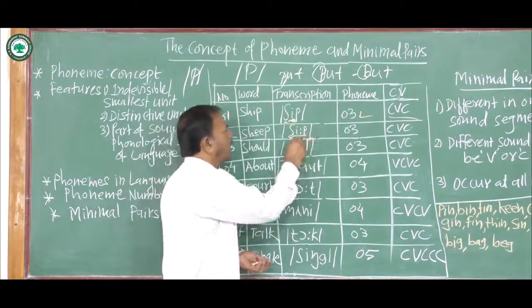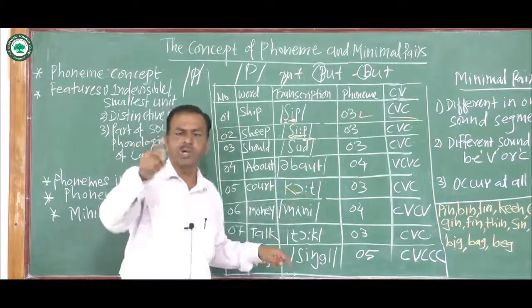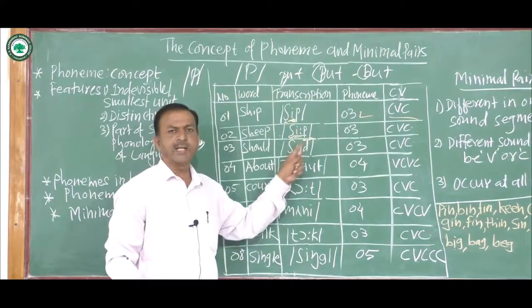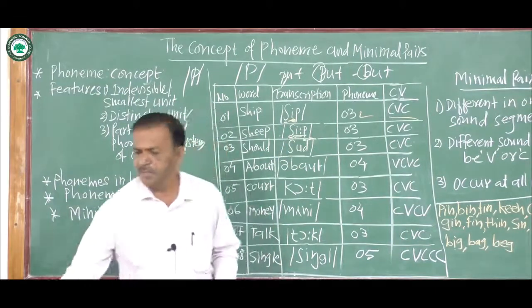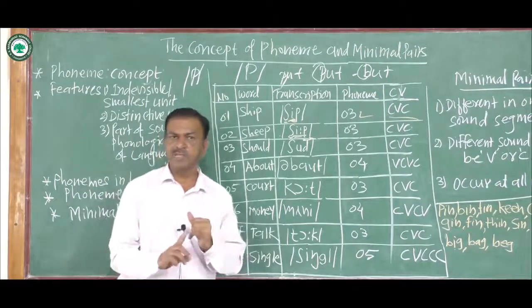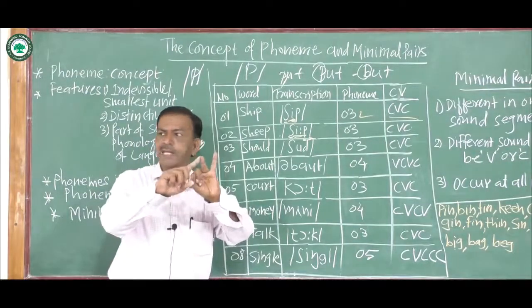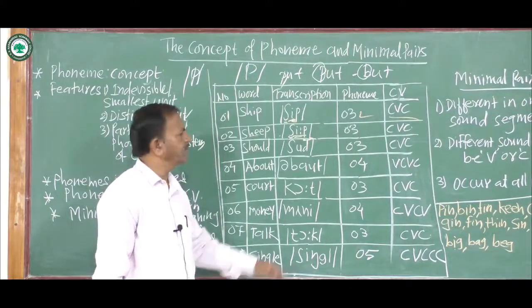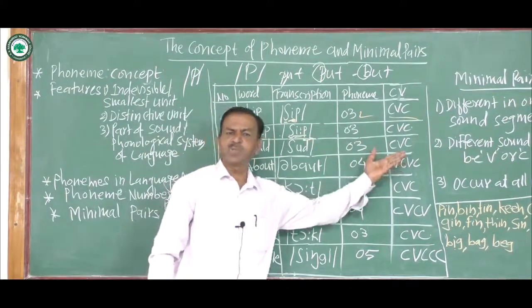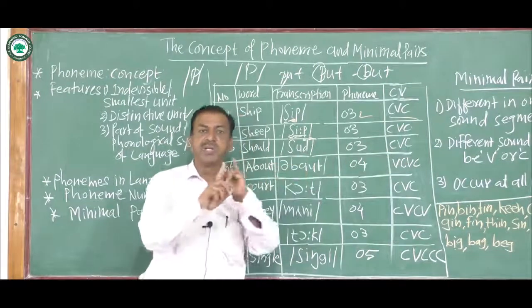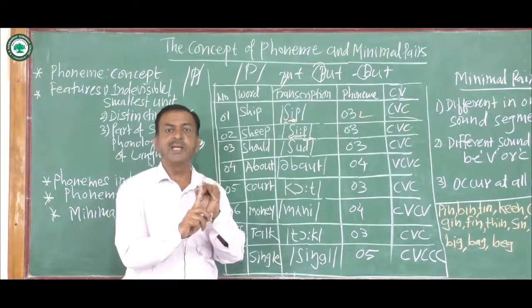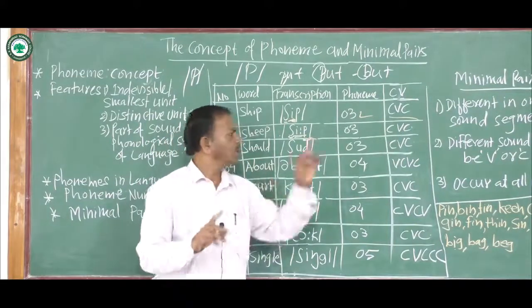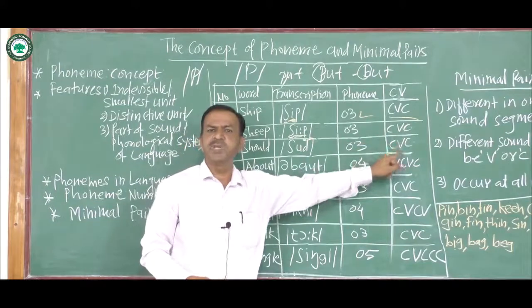This is the vowel, i with 2 dots. It means long e. Again there are 3 phonemes: sh, e, and p. The pattern also remains the same, because sh is a consonant, e is a vowel, and p is a consonant. So the pattern remains CVC.